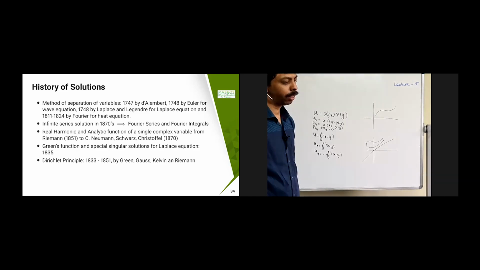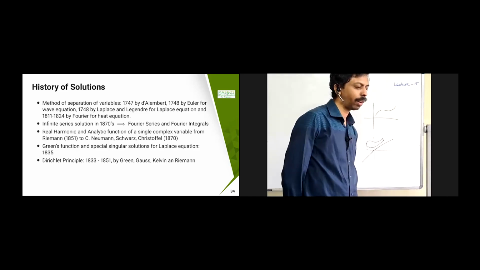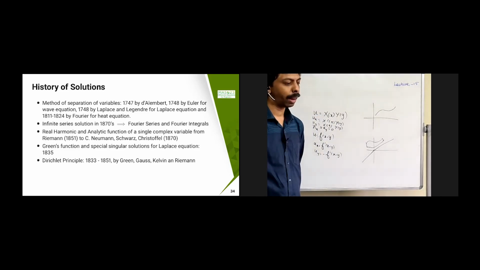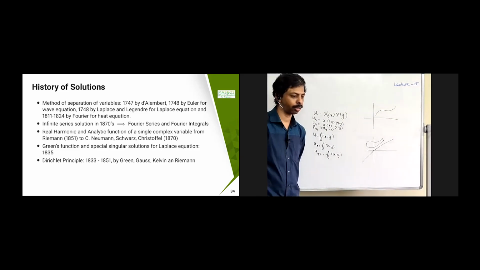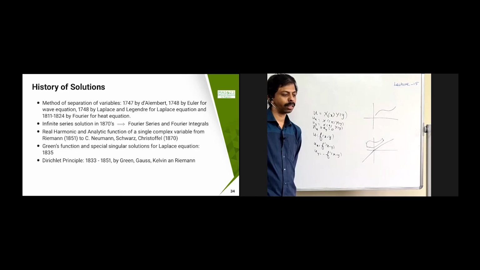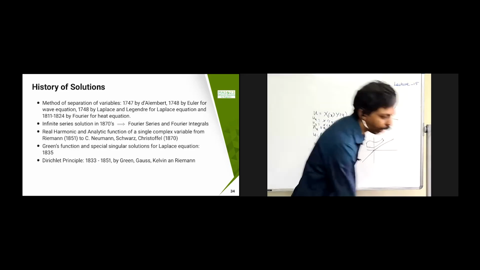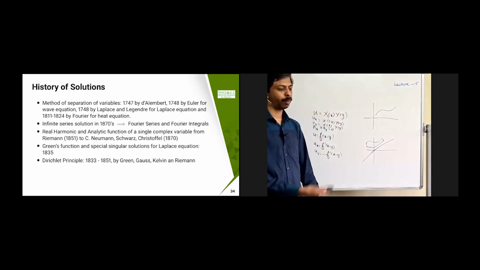Then the Dirichlet principle was developed. That is another principle where we use the energy norm, etc., which is one of the key concepts for the finite element method, which most mechanical engineers are going to use. So that is one of the key concepts for that, where you will use something similar to the Dirichlet principle. So that was developed by Green in 1833 and 1850, and by other people like.